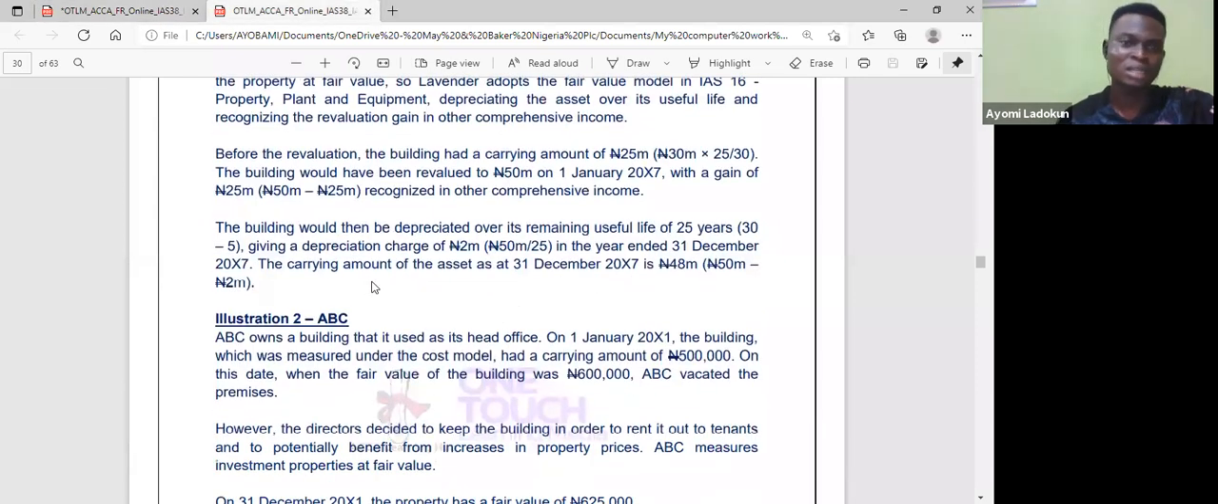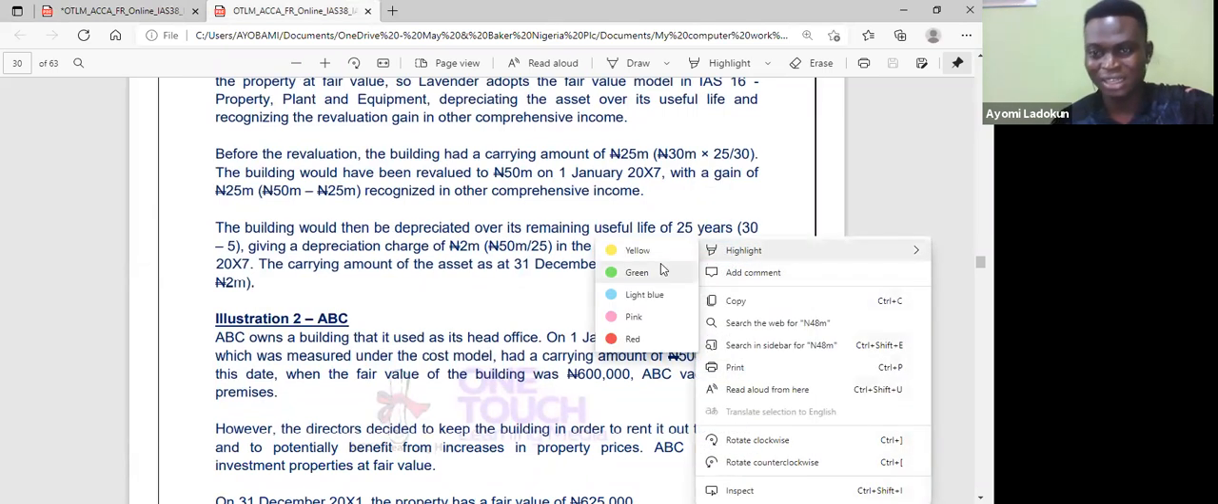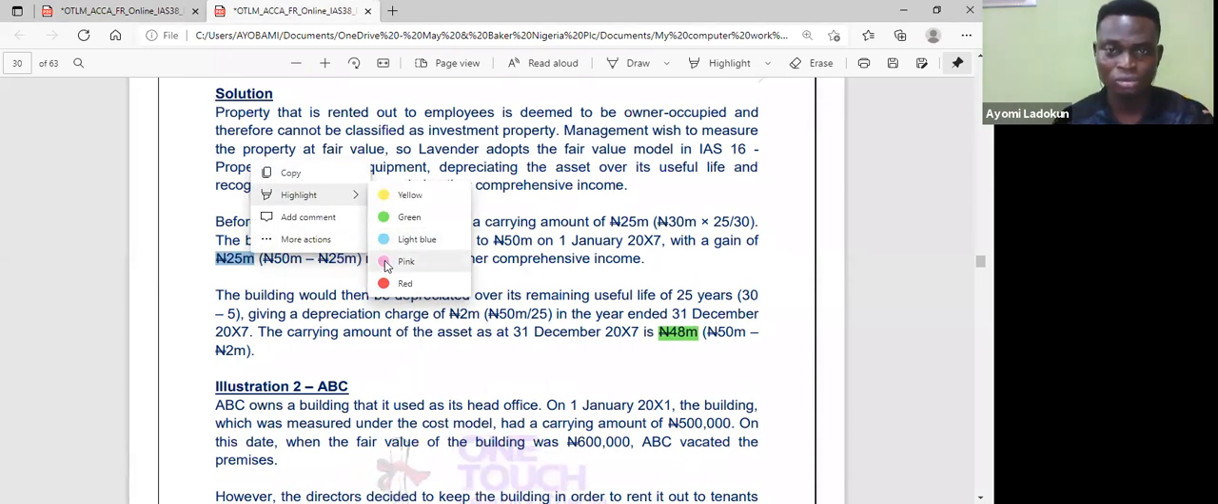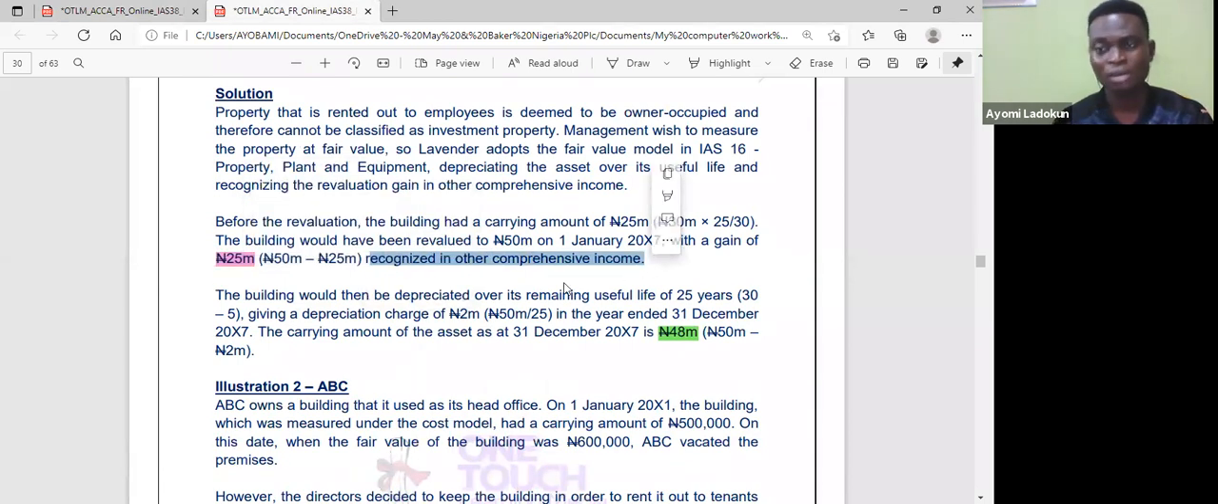It's as simple as that. Is that what we have done? Can you see? So this is the carrying amount at the end of the year. I only apply the principle. So remember that revaluation increase that we talked about, that is the 25. Where do I take it to? I take it straight to other comprehensive income. Okay, so that is that.